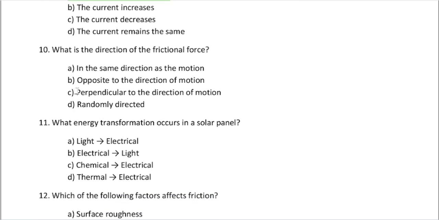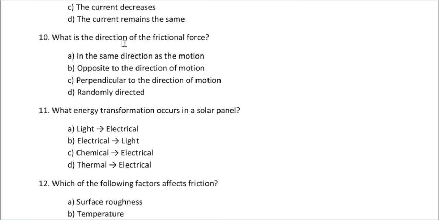Question number 10. What is the direction of the frictional force? You know that friction, what are the main key points of friction? Friction happens when there is a try to move. If there is no try to move, there is no friction. If there is a try, it doesn't care about the actual movement. Movement doesn't matter, right? It just has to be trying. If there is a try to move, there is friction. It is always opposite to the direction of motion. If you are trying to move the object to one side, the friction will form on the opposite side, right?